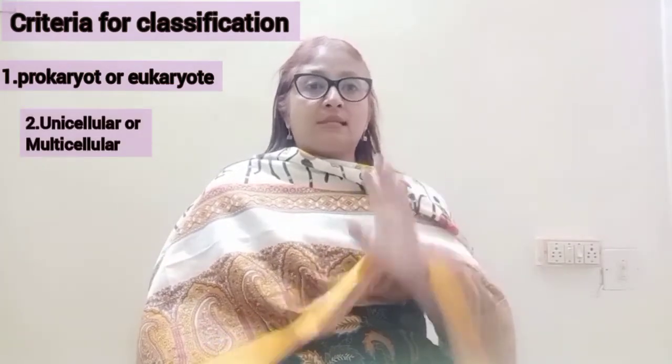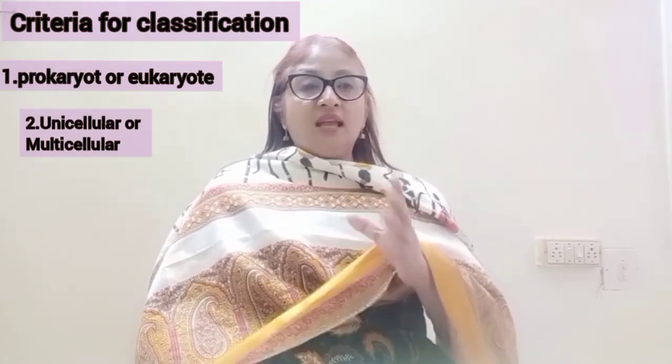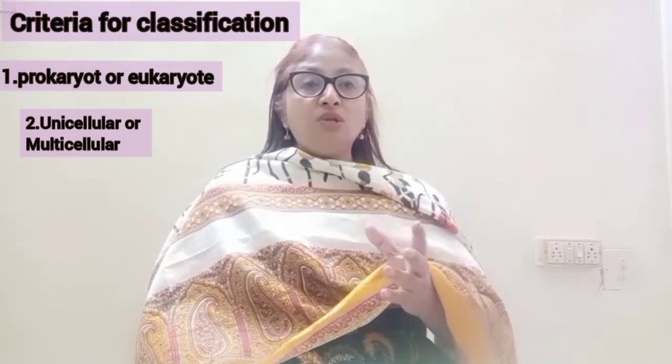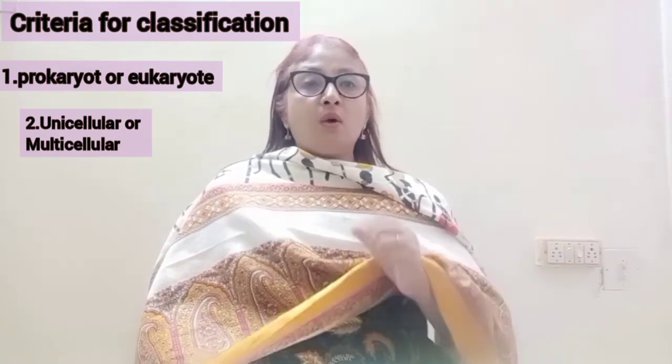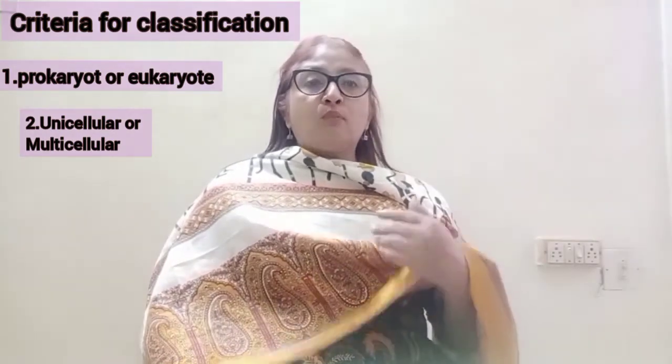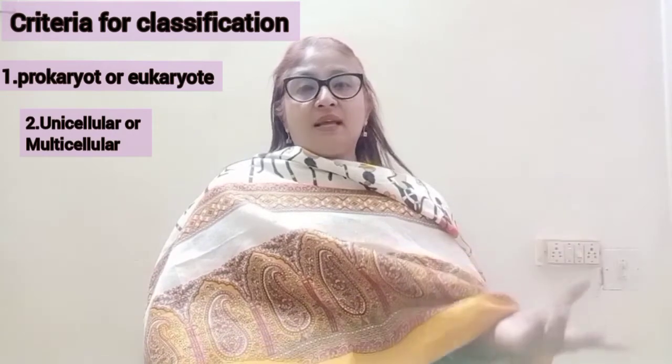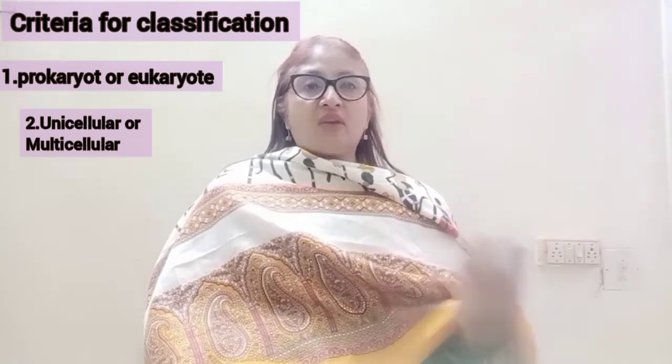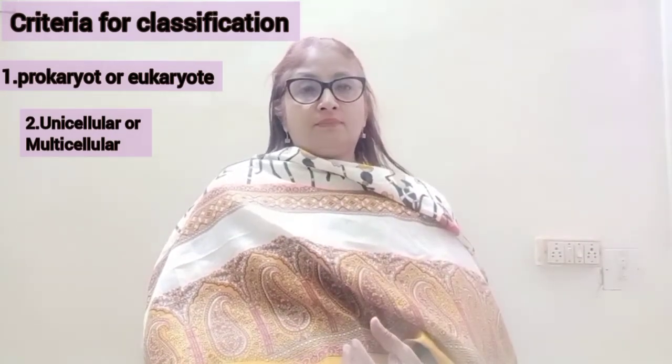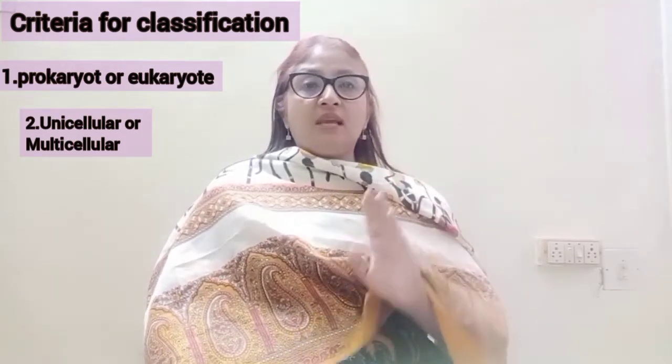Second, on the basis of number of cells. If the organism has only one cell, it can be classified into unicellular, while if it has more than one cell, it comes under multicellular organisms. So that is the second criteria, whether the organism is unicellular or multicellular.